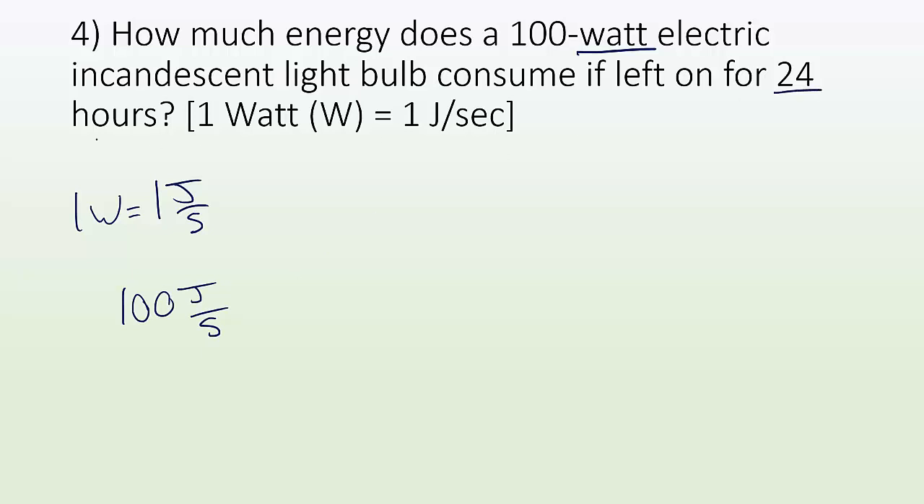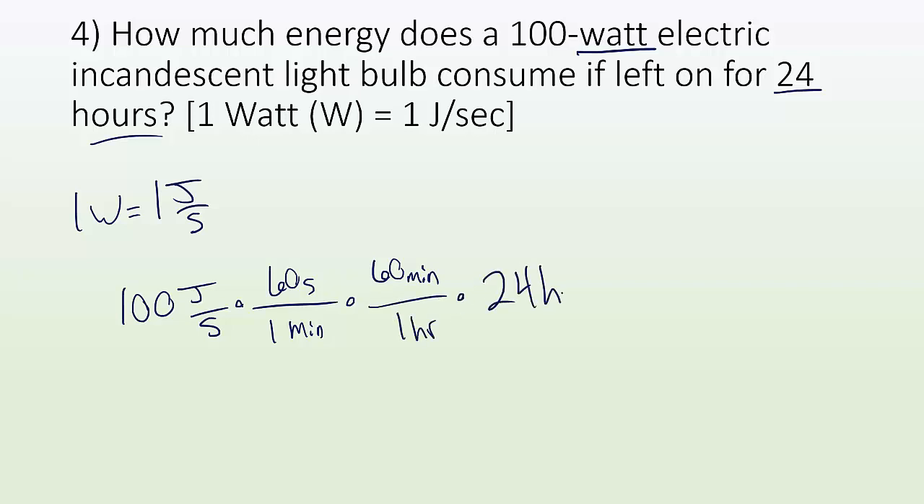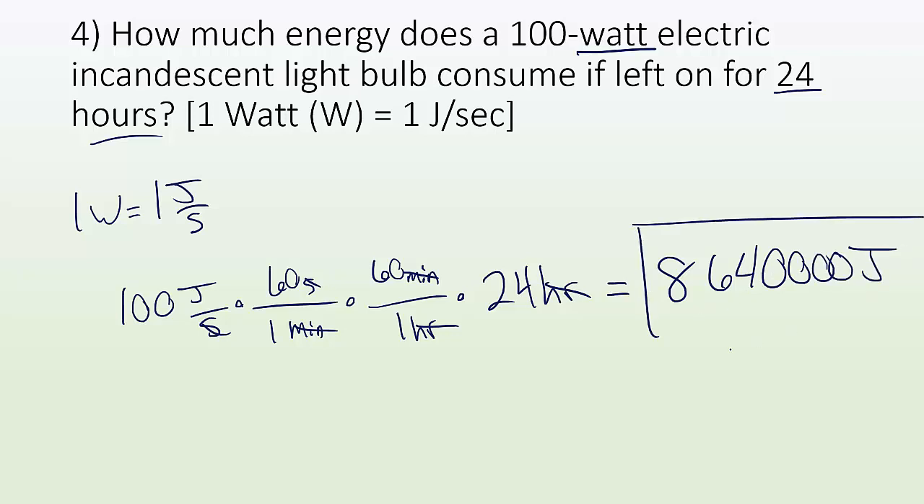And it's going for 24 hours. Well, let's see. They want joules, so that's fine. I've got to get rid of the seconds. So I've got to times it by 60 seconds in a minute. And then let me times that by 60 minutes in 1 hour. And then times it by 24 hours and check what happens to the units. Seconds cancel out, minutes cancel out, hours cancel out. I'm left with just joules. And when I plug and chug that, I end up with 8,640,000 joules. So quite a bit of energy when you're talking about joules being used if you leave a light bulb on. Turn the light bulbs off.